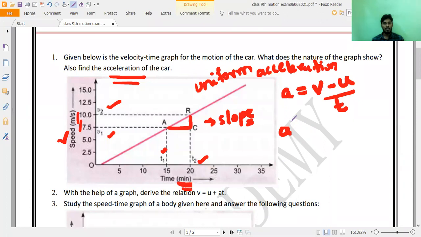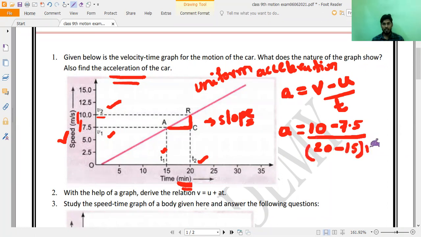Acceleration equals final velocity, which is 10 in the picture, minus initial velocity, which is 7.5. Divided by time: T2 is 20 minus T1 is 15.